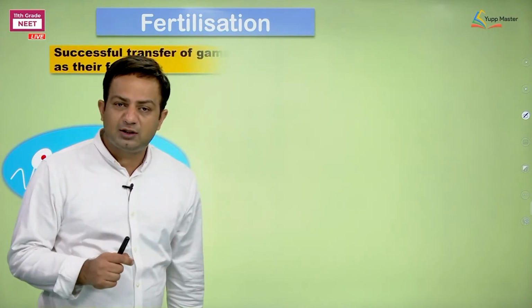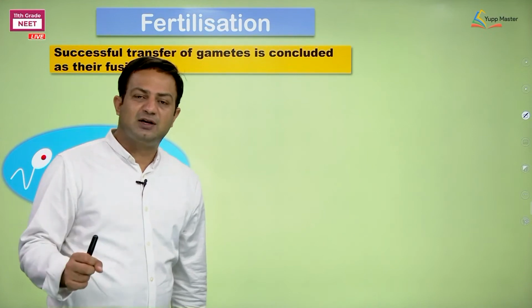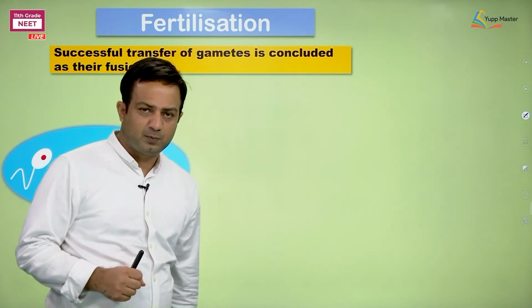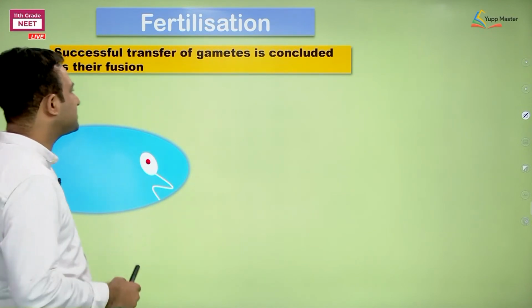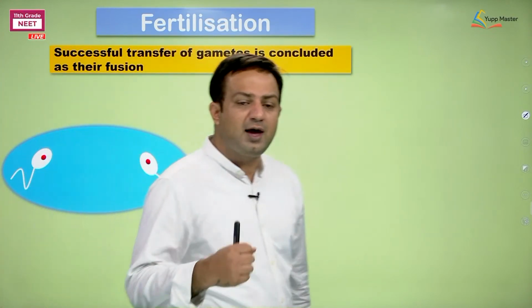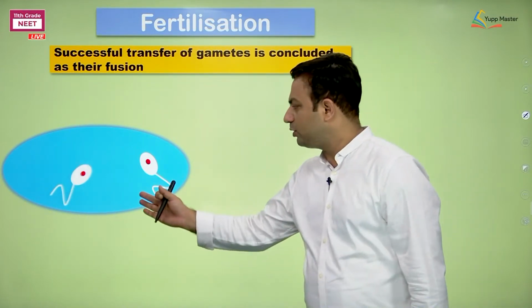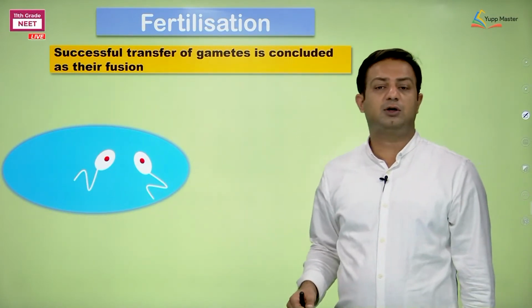If fusion is not there, you can simply state that fertilization is not successful, or that the transfer is not successful. That's why a successful transfer of gametes is concluded as their fusion. So here are the gametes which are going to fuse in which condition? In water.